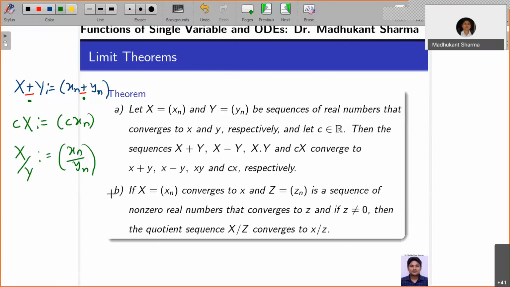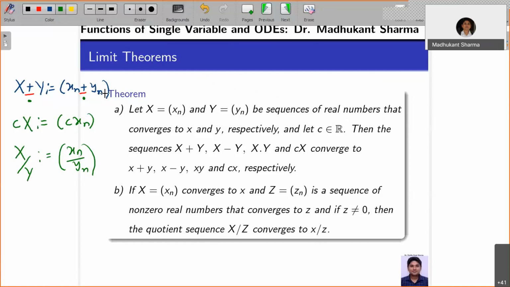The next thing is also that it converges to a non-zero number. So the limit of 1 by yn has to be a non-zero number. Then the quotient sequence converges to x.